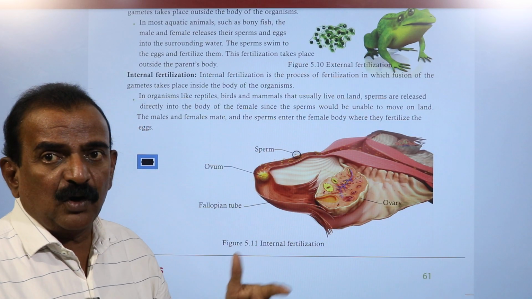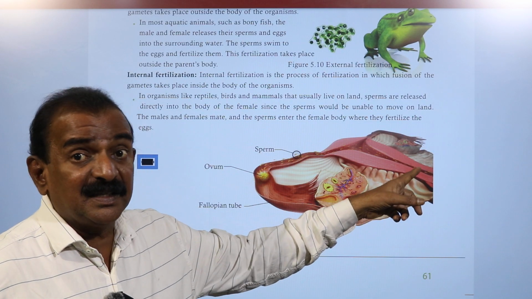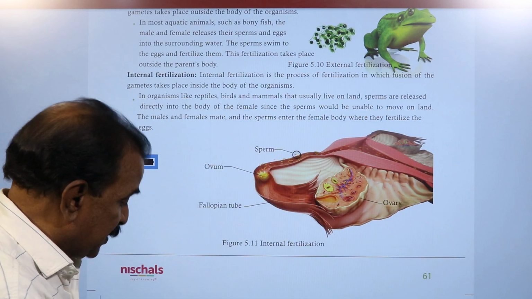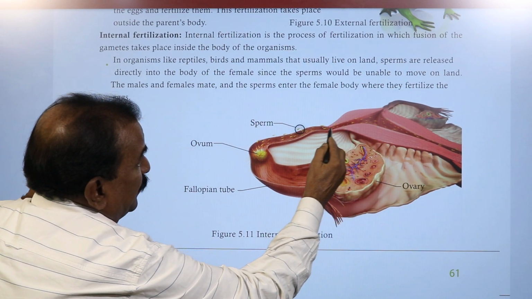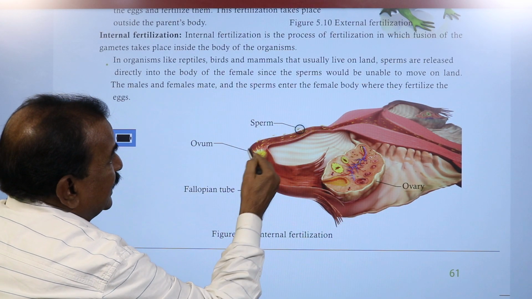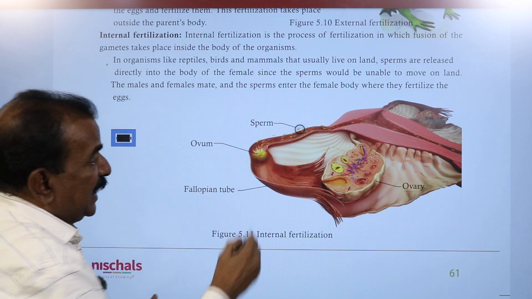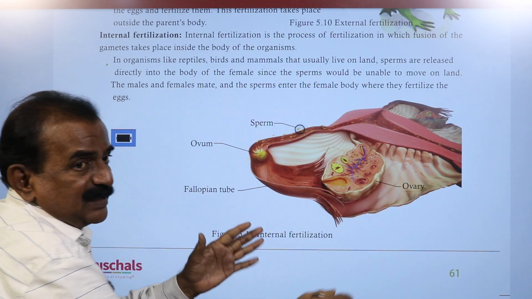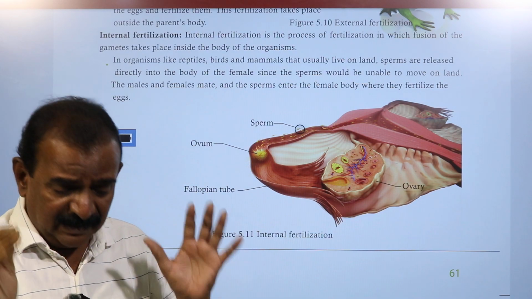If copulation occurs between a male and female, the male releases sperms, numbering in the millions, and these sperms move and finally enter the fallopian tube. Here you see a diagram showing the movement of sperms into the fallopian tube, and the presence of the ovum. The fusion of the male and female gametes leads to the formation of the zygote, which later enters the uterus, attaches to the walls of the uterus, and further development takes place in the uterus of the female.